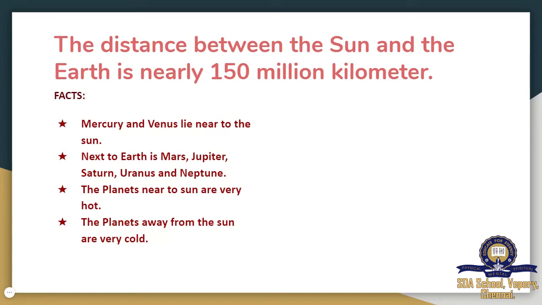The planets near to the sun are very hot, like Mercury, Venus, Earth, Mars and so on. The planets away from the sun are very cold. The planets that are very far away from the sun are very cold.